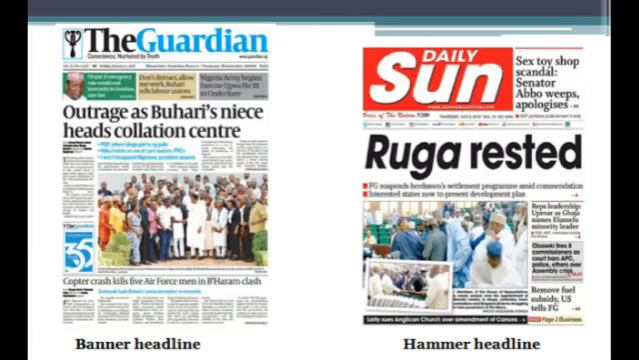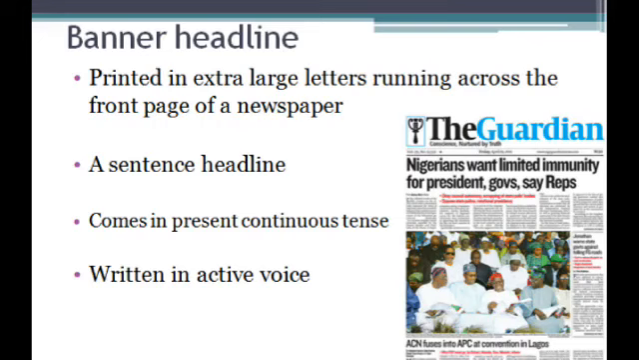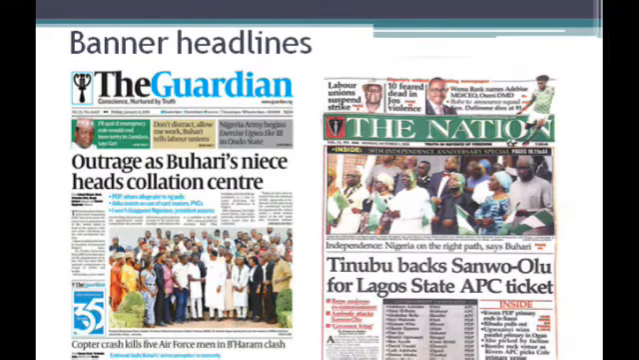So what is the banner headline and the hammer headline? The banner headline often comes on the front page of the newspaper. It is a headline printed in extra large letters that runs across the front page of a newspaper. Whenever you check the cover of a newspaper and you see a sentence that runs across as headline written in large letters, then it is the banner headline.